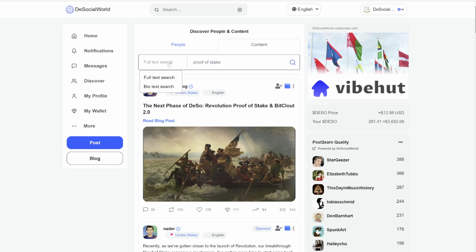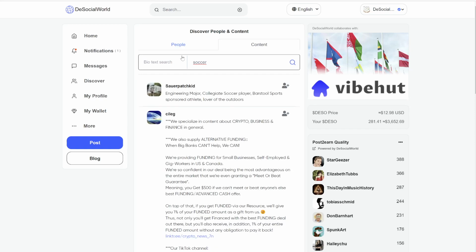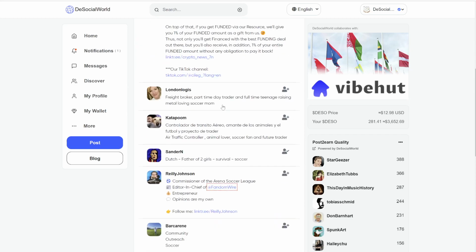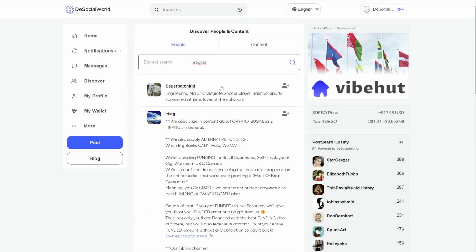But you cannot only do full text search, you can also do the search of the bio text, so the text in any profile of anyone on DeSo. So you can also use that to look for people with similar interests. So suppose who are the people who are also interested in soccer and mention that in their profile. You can see it here.